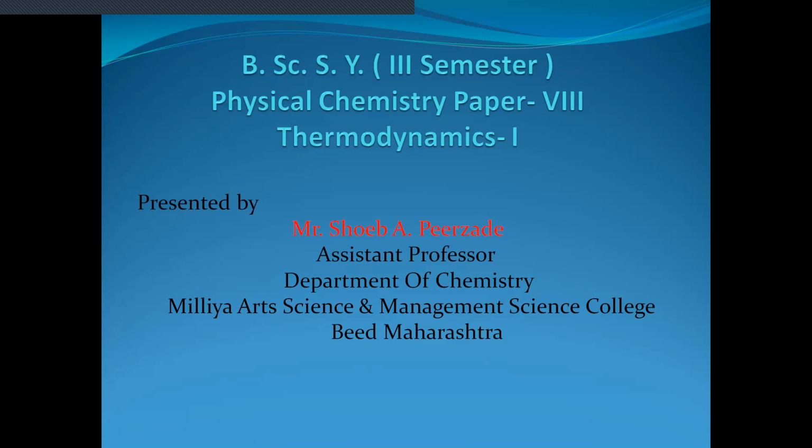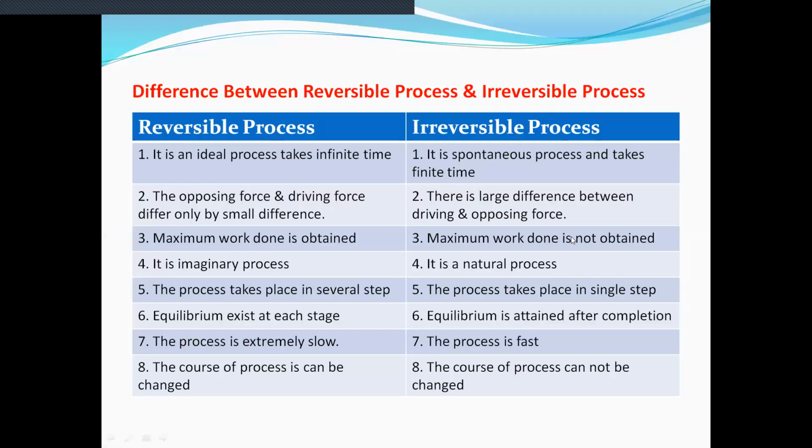Now, today we see in detail the difference between reversible process and irreversible process.